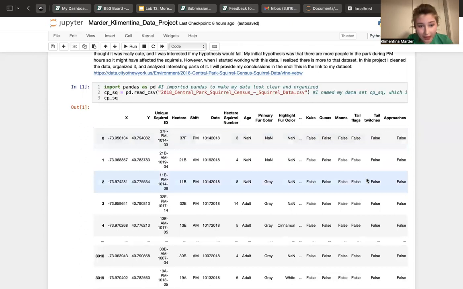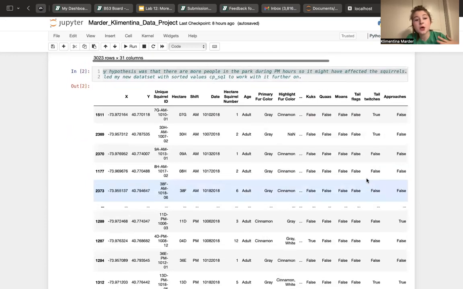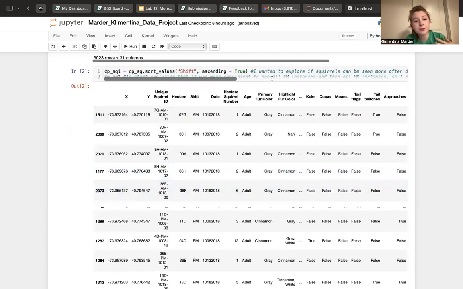I started by importing my data with pandas to make it look clear and organized. And so here you can see my data set. After that, I sorted my values in the column shift because I wanted the AM instances of seeing squirrels to go first, and then instances of seeing squirrels in PM hours to go after it.